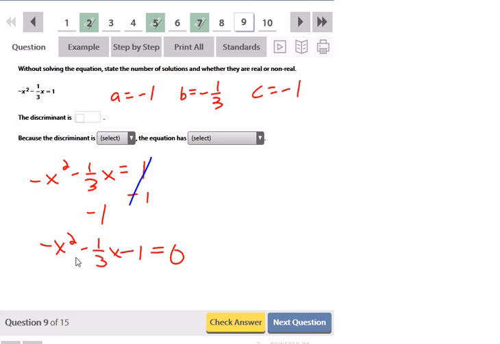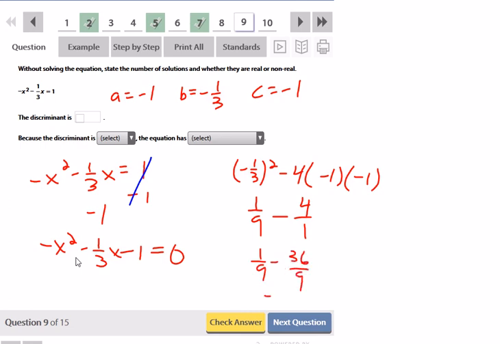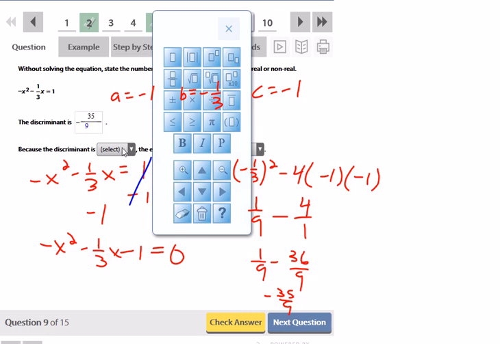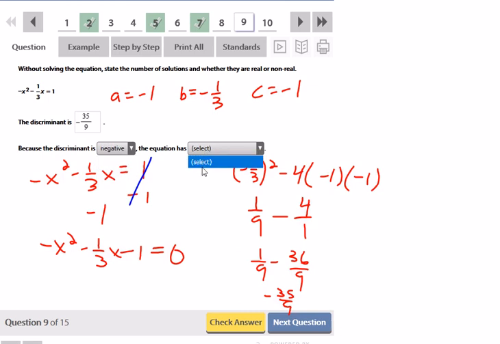So I would go B squared, which is 1/3 squared, minus 4 times A, which is negative 1, times C, which is also negative 1. 1/3 squared is 1 over 9. There's 3 negatives, so I keep a minus, and 4 times 1 times 1 is 4, which I'll write as 4 over 1. So this is 1 over 9 minus 36 over 9, which gives me negative 35 over 9. That's a negative number, so it means I'm not going to have any real solutions.